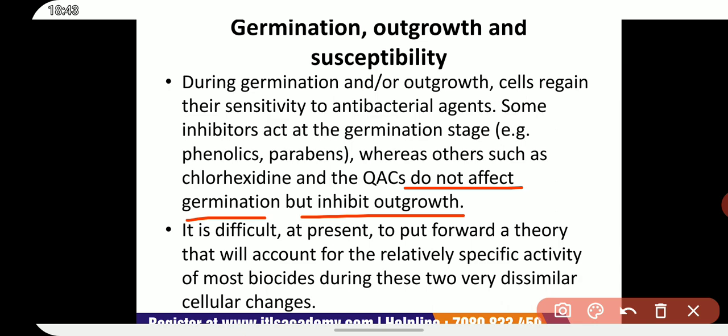During germination, several degradative changes occur in spores.